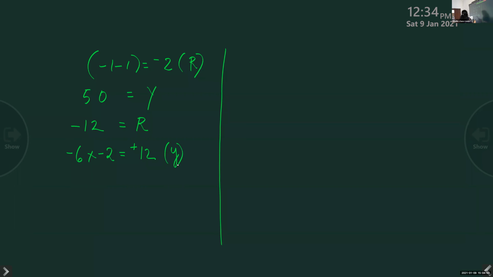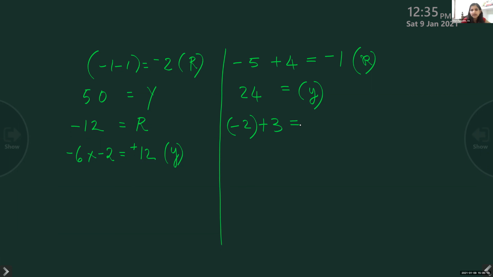Then next one, right side. It is given -5 plus 4. What is the answer? Negative 1. What is the color? Red. Then 24 is a positive integer, so color is yellow. Next one, it is -2 plus 3. Positive 1. Find the difference and put the sign of the greater number. So positive 1 is yellow. Positives are yellow.